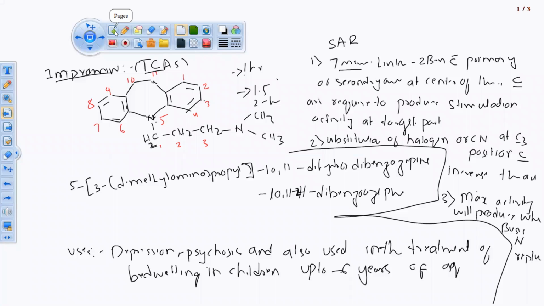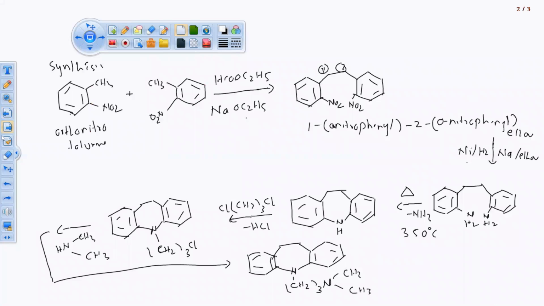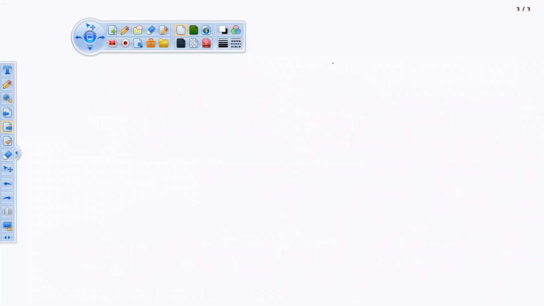ठीक है? So this is about the imipramine. Synthesis is over. We have done with the synthesis. Now we'll move on to next category of drug which is having antidepressant activity. ठीक है? Next category पे जाते हैं. So this is about the TCA. Tricyclic antidepressant का SAR. So we are going to end up with the tricyclic antidepressant.